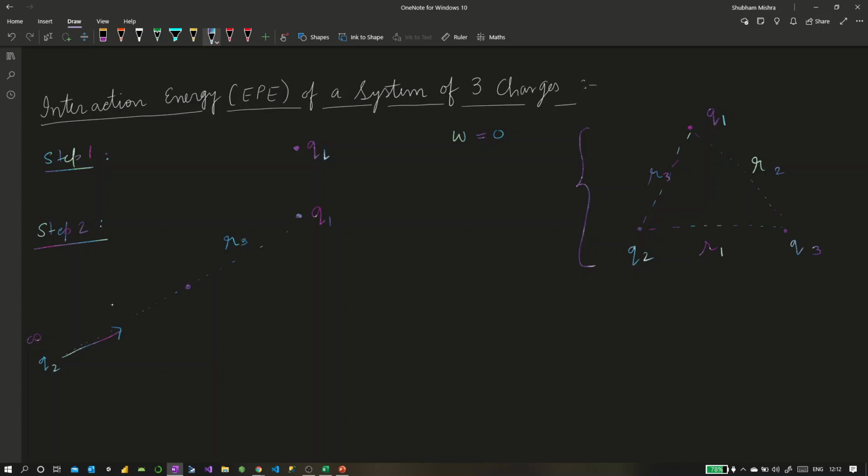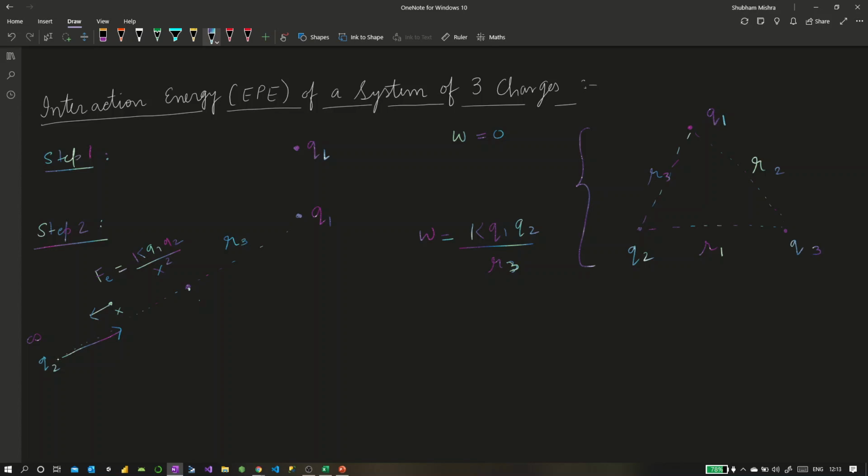Definitely it will start experiencing some electrostatic force Fe, which would be given by k q1 q2 upon x square, given any general distance x. And when we finally reach a distance r3, the work which we would be doing would be equal to what we discussed yesterday regarding the electrostatic potential energy of a system of two charges. So the work done would be converted into the potential energy of the system. That would be equal to k q1 q2 over r3, right?